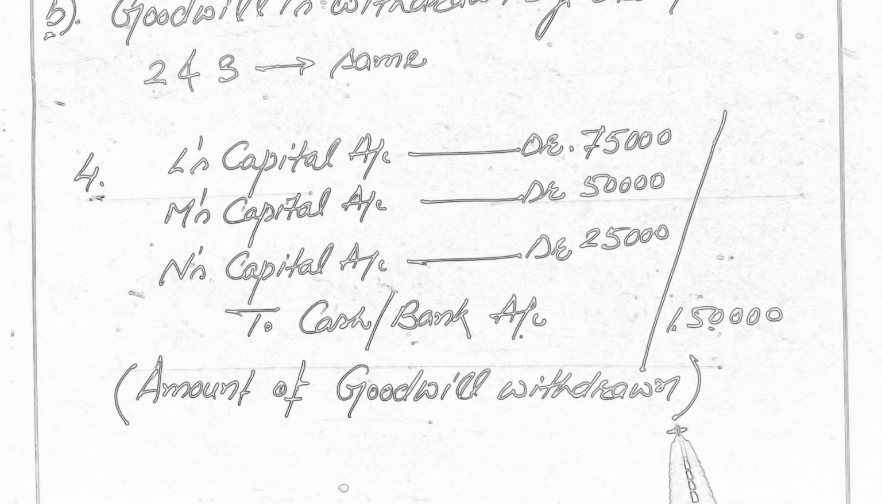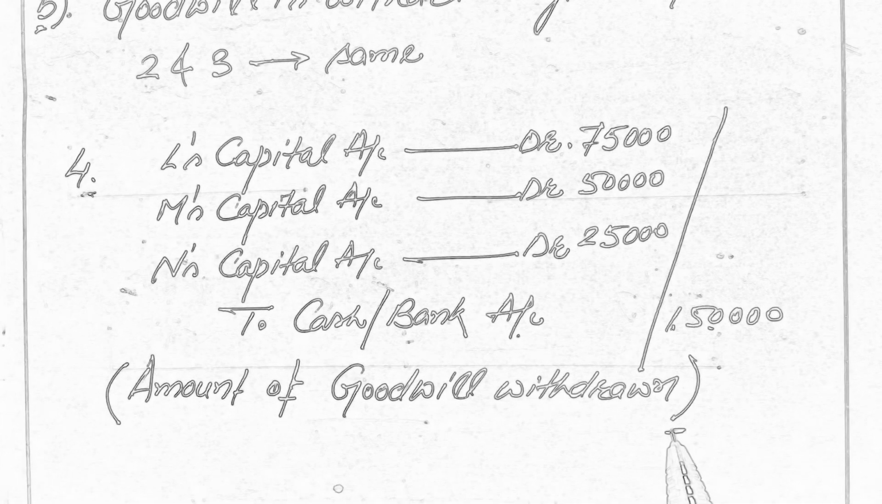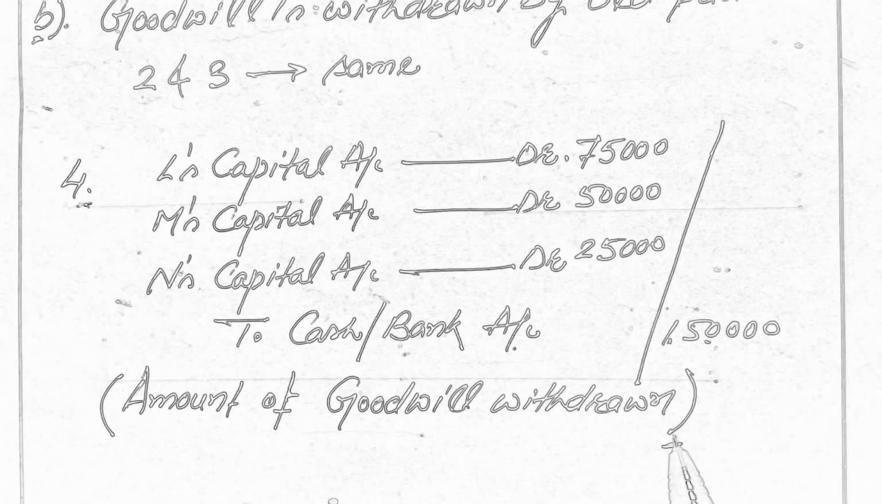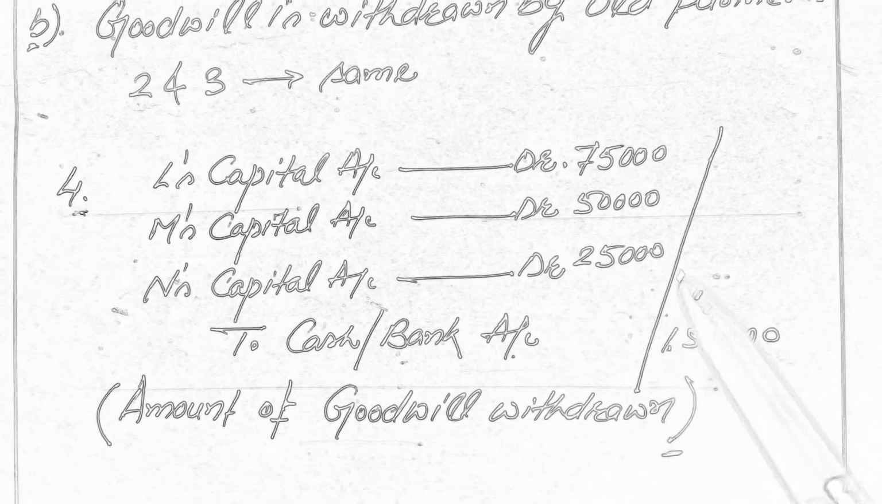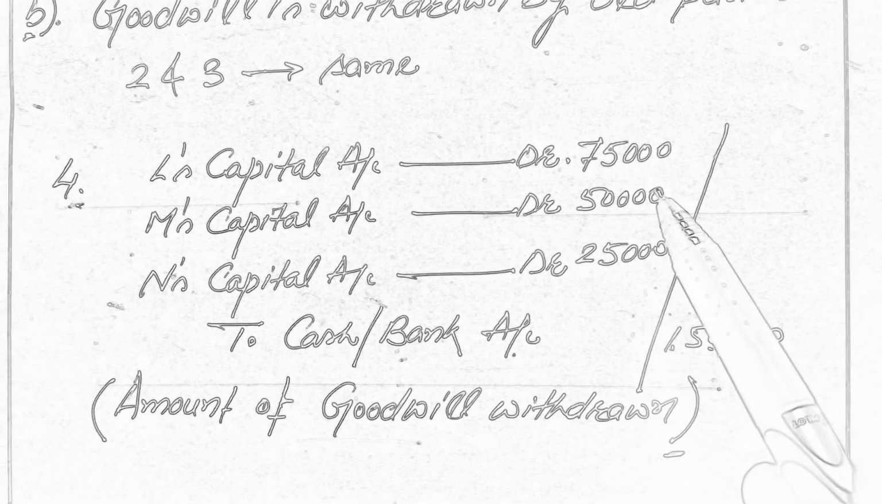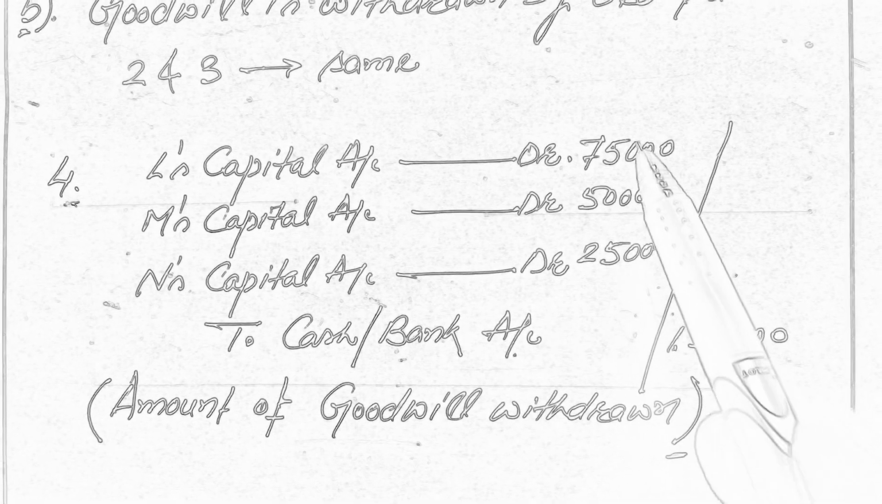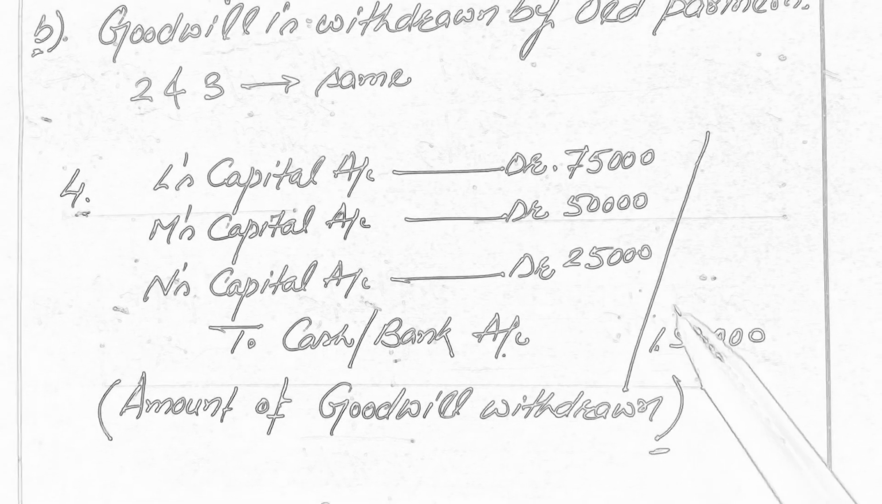And if in this type of question it is mentioned that only 50% of the amount or 25% of the amount is withdrawn by the old partners, then this last entry will be passed with only that percent of the amount. If it is 50%, then we will halve these amounts. If it is 25%, then with the 1/4 amount, this entry will be passed.